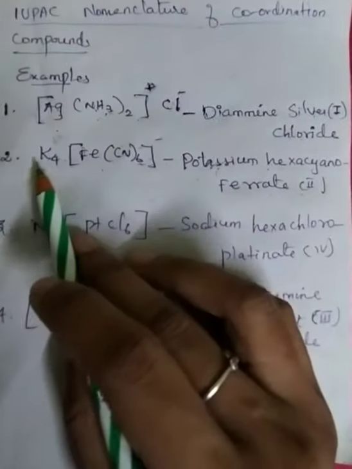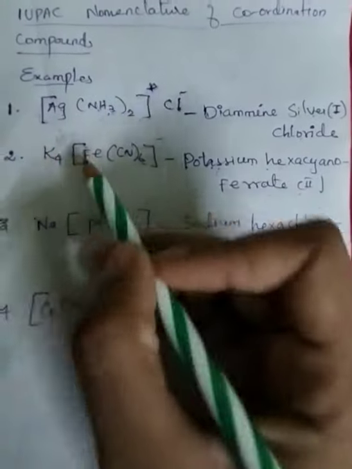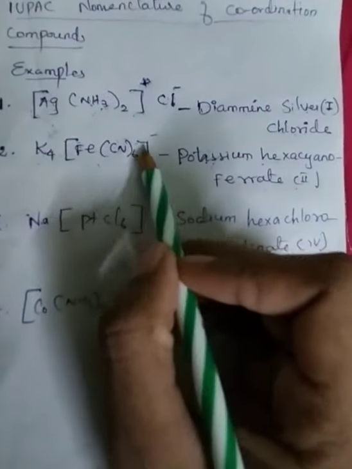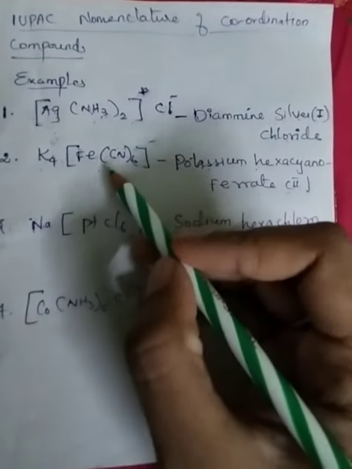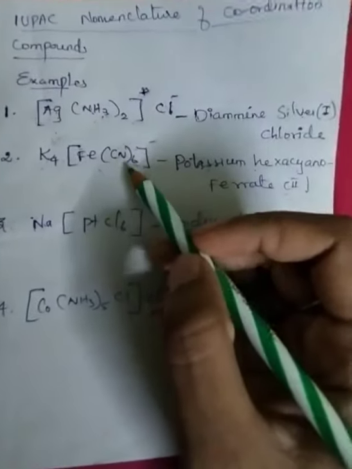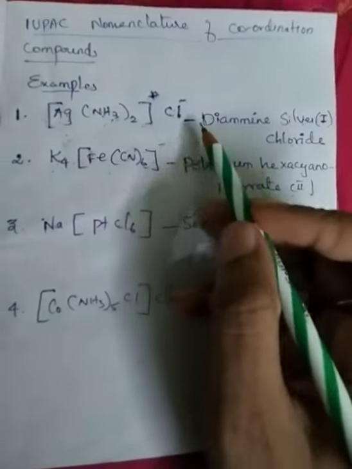Okay, in example 2, here potassium is the cation, so it carries a positive charge, and this complex ion carries a negative charge. Here what type of ligand is present? Negative. The number of ligands is 6, so we add the prefix hexa.